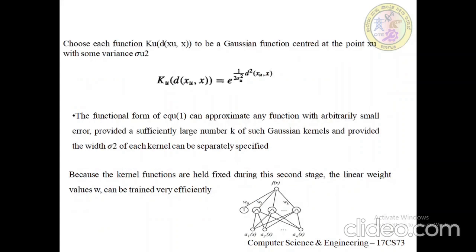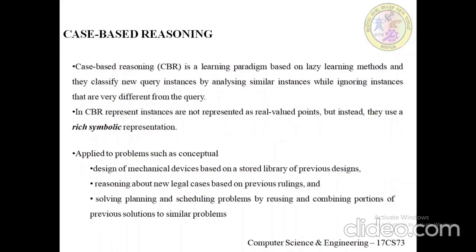The function given here can be viewed as describing a two-layer network, where the first layer of units computes the values of the various kernels, and the second layer computes a linear combination of the first layer units. One example has been given here. It is a radial basis function network.